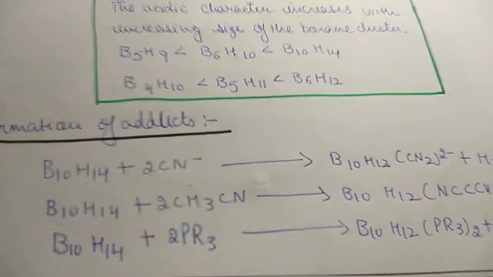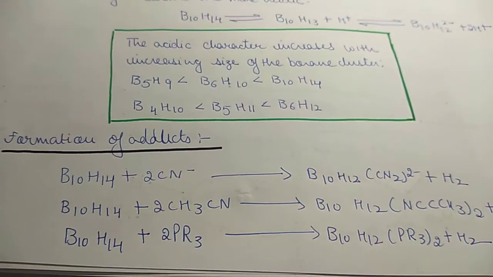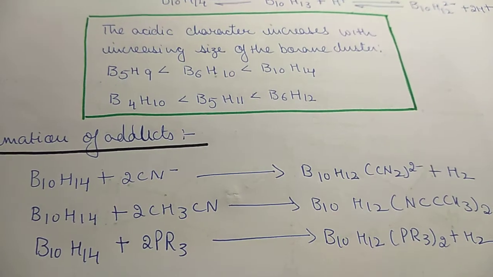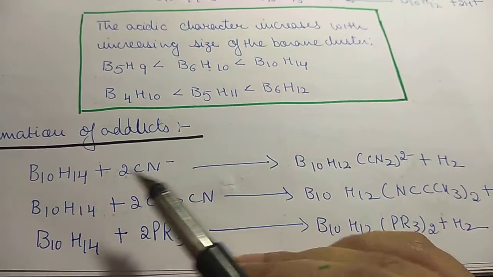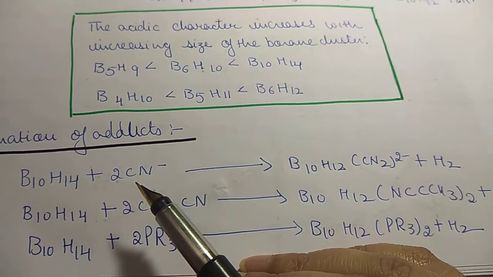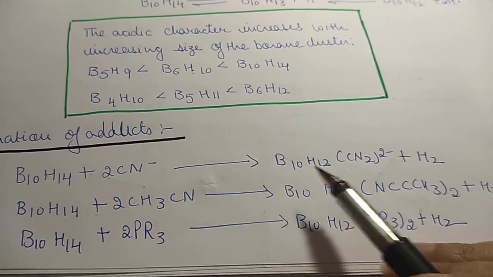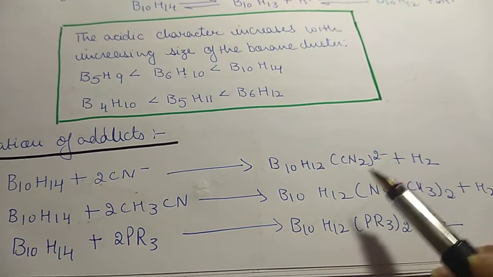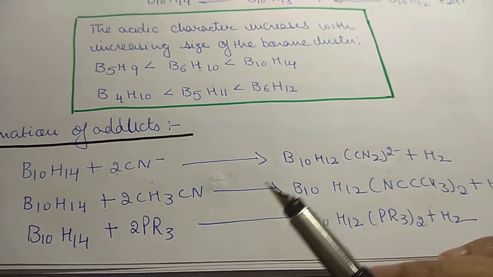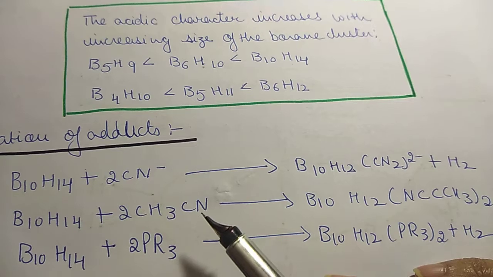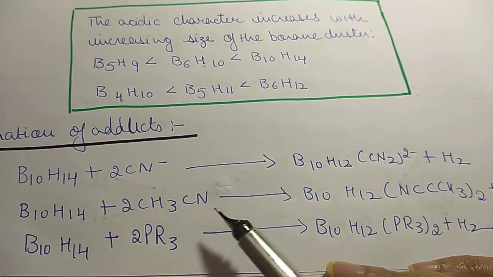Another property is the formation of adducts or addition products. B10H14 combines with two cyanide ions, CN-, to form B10H12(CN)2 2- and releases hydrogen. Then B10H14 reacts with CH3CN to form B10H12(NCCH3)2 plus hydrogen.